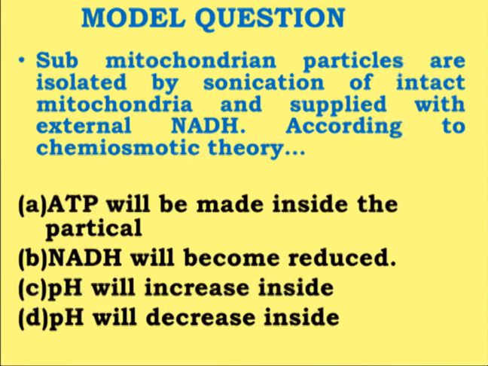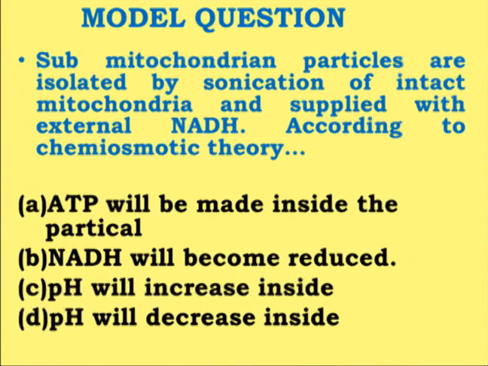Now, as we have discussed the mechanism of electron transport through the various components, ATP being made inside the particle is not possible because ATP is made in the matrix. NADH becoming reduced is also not possible because, on the contrary, NADH is being oxidized by giving its electrons to the different carriers. pH increasing inside is also not possible because protons are entering inside.